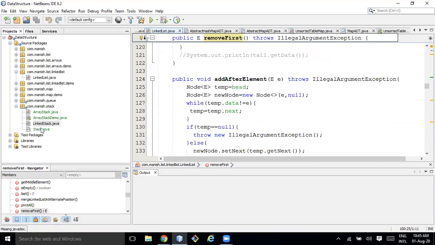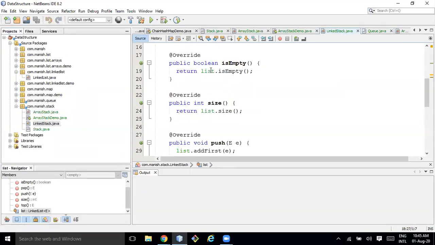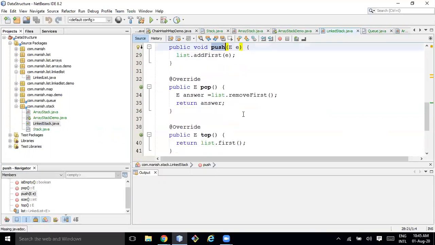So if I directly go here in the linked stack and call list.isEmpty, it will be returning whether my stack is empty or not. If I'm calling list.size, it will be returning the stack size. Here I am doing list.addFirst, it will be doing the push operation.